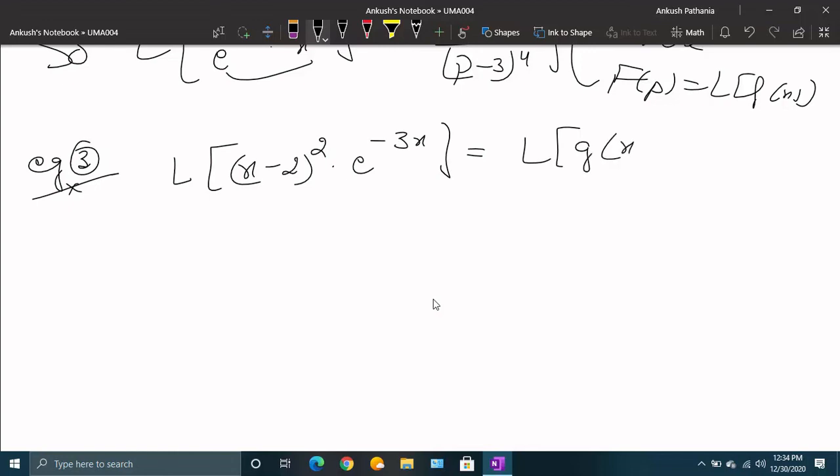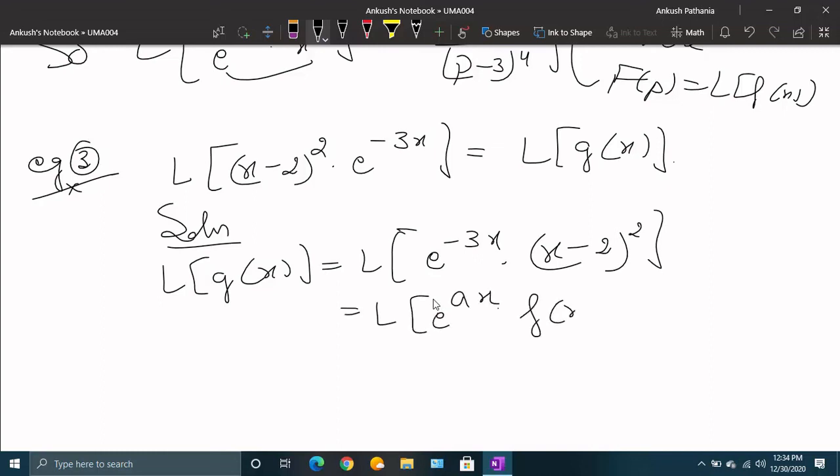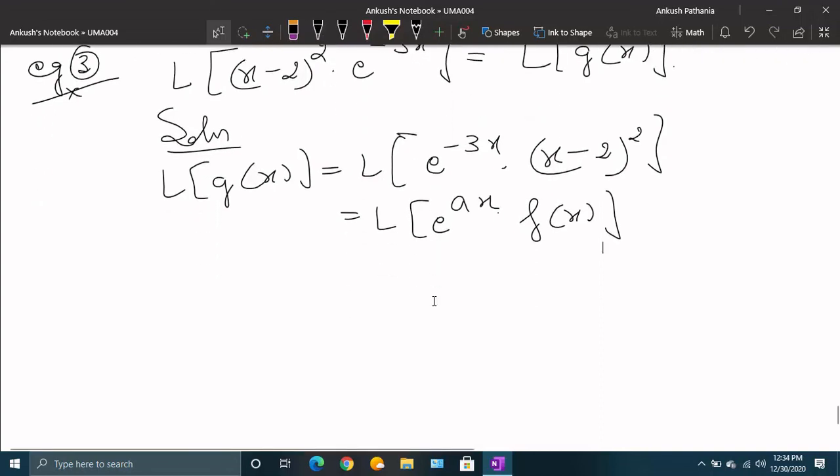Now, third example. Let us find the Laplace of this function. Again, you can see this is of the form Laplace of e raised to power minus 3x dot (x minus 2) whole square. So again, it is of the form e^(ax) dot f(x), where a is minus 3 and f(x) is (x minus 2) whole square.